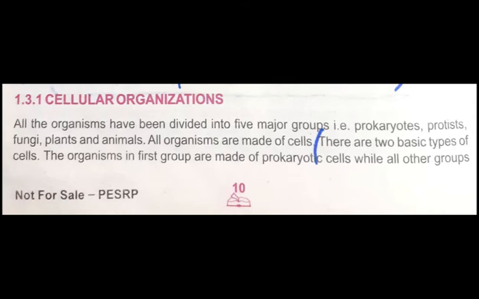prokaryotes, protists, fungi, plants and animals. Now I am repeating the 5 major groups. One is prokaryotes, second is protists, third is fungi, fourth is plants, and fifth is animals.